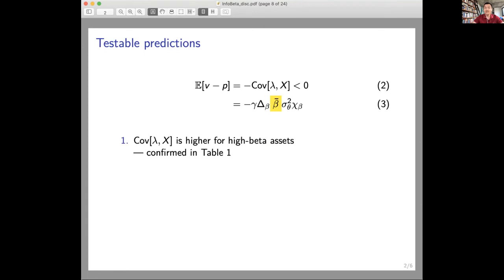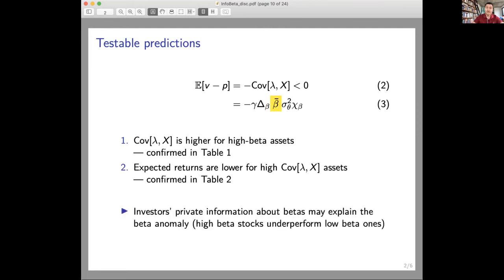First of all, the covariance is higher for high beta assets, and this is confirmed in table 1 of the paper on the author's own calculations. And then expected returns are lower for high covariance assets. So if you want, expected returns are lower for high beta assets, and this is confirmed in table 2. Which means that investors' private information about betas may explain the beta anomaly.